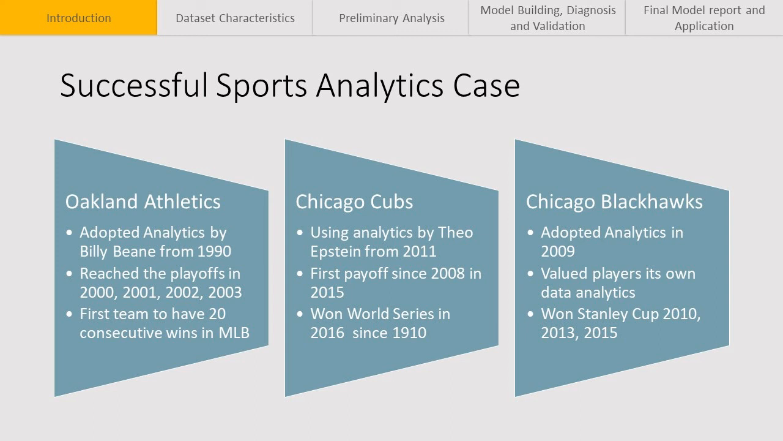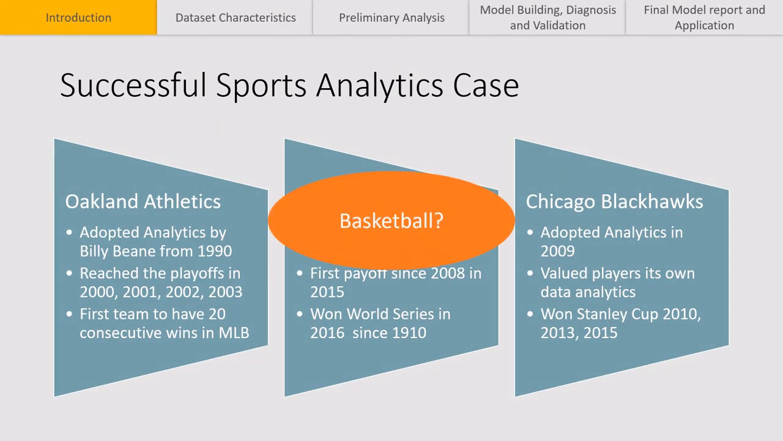Chicago Cubs won a World Series in 2016 in more than 100 years by using sports analytics. Also, Chicago Blackhawks won 3 Stanley Cups in 6 years by adapting the data analytics. As you can see, there are many successful cases in different sports. But how about basketball?